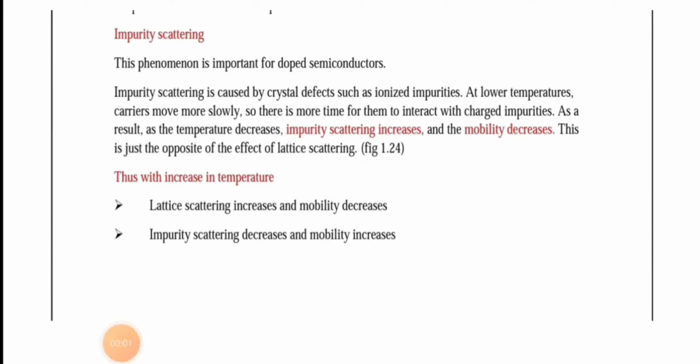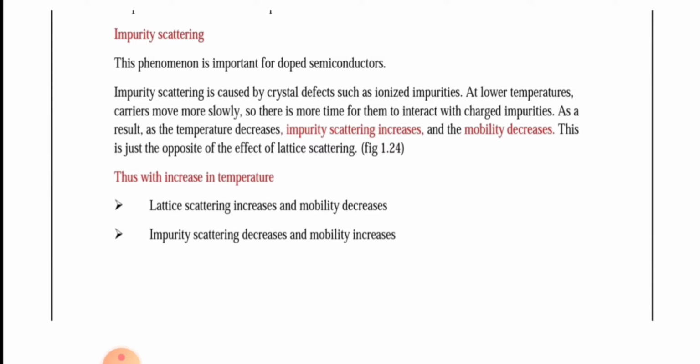The second type of scattering is impurity scattering. Impurity scattering is seen in extrinsic semiconductor, that is, important for doped semiconductor, whereas lattice or phonon scattering is seen in intrinsic semiconductor. Impurity scattering is caused by crystal defects such as ionized impurities. When an impurity is added, like pentavalent or trivalent, and ionized impurities like donor ions or acceptor ions are present, then this type of scattering happens.